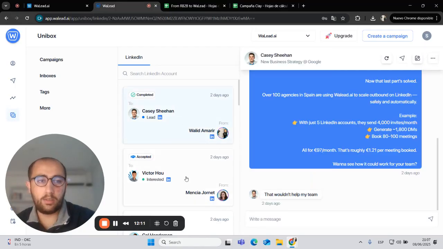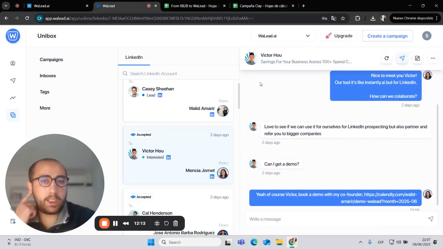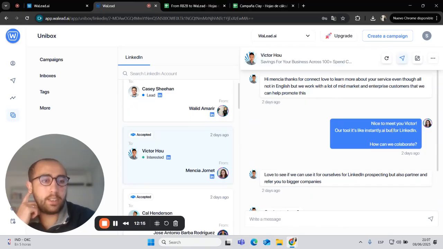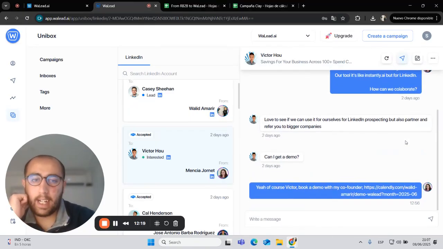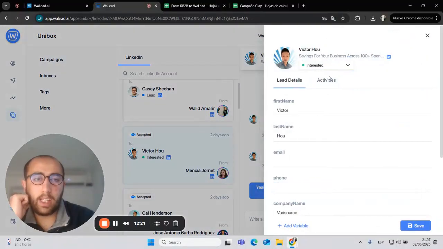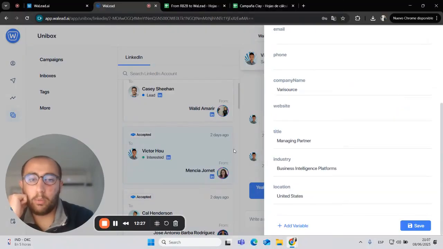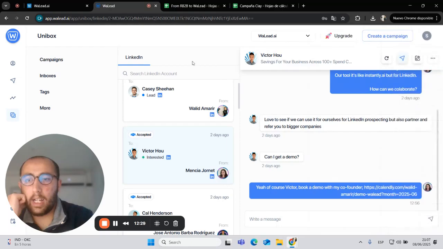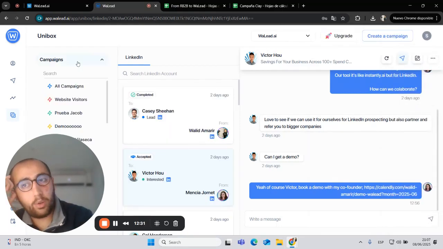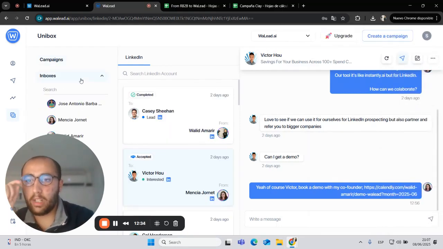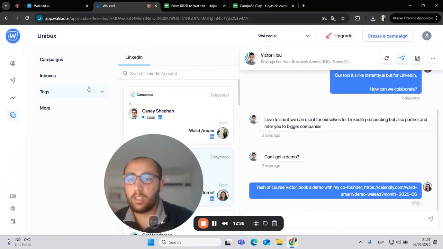Is this one? For example, this guy wants a demo, right? It has been with the Mencias account, so we can just mark it here as interested, and we can also see the activities and also add some variables if we want. And in the Unibox, you can also filter. You can filter from different campaigns, from different inboxes. You can also filter from different tags, and you can also filter to see just the unread messages.